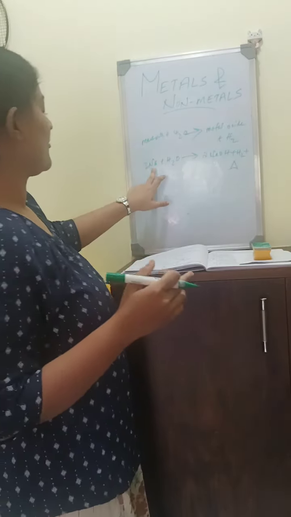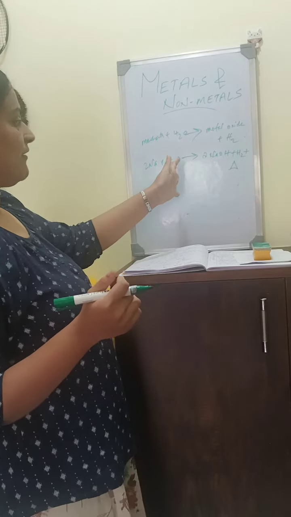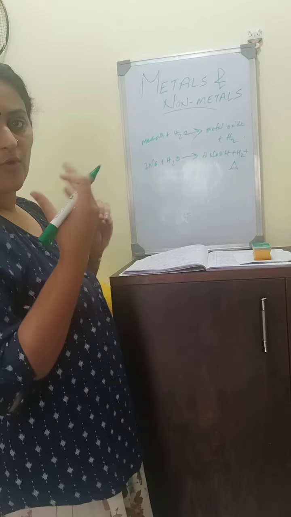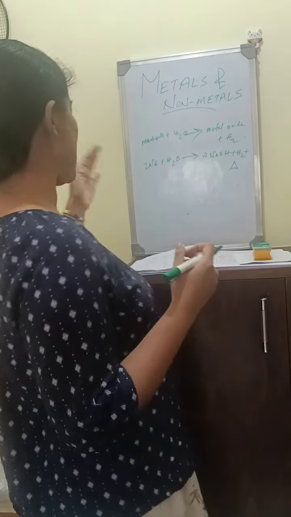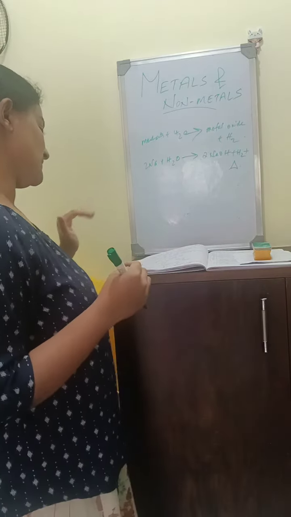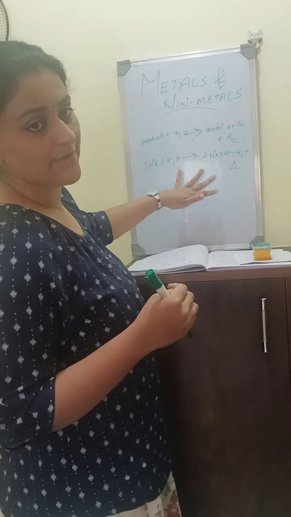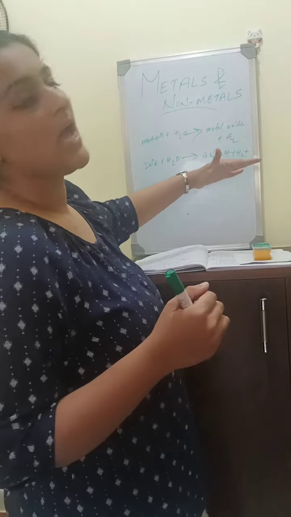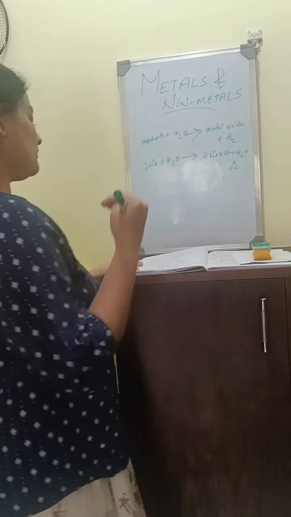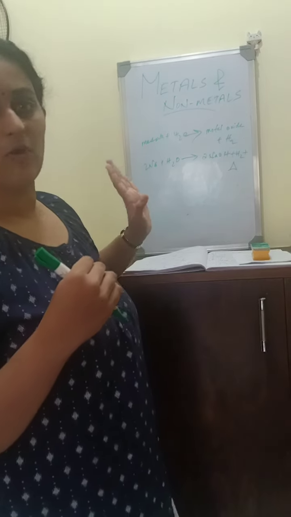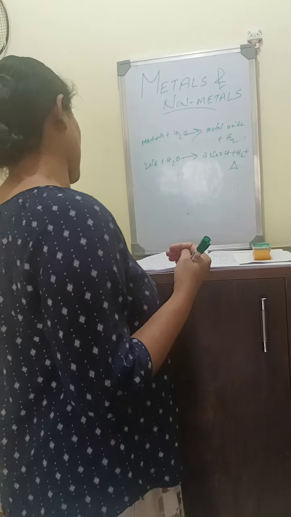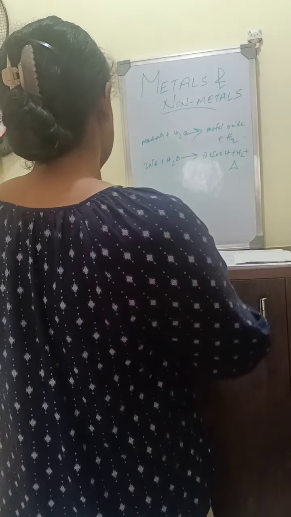So sodium reacts with water to give NaOH, sodium hydroxide, plus hydrogen gas, and some amount of heat is also liberated. Similarly, calcium plus water gives Ca(OH)2, calcium hydroxide, and magnesium plus water gives magnesium hydroxide, Mg(OH)2, plus hydrogen gas. Similarly, aluminium when it reacts with water gives aluminium oxide, Al2O3, and zinc when it reacts with water gives zinc oxide.